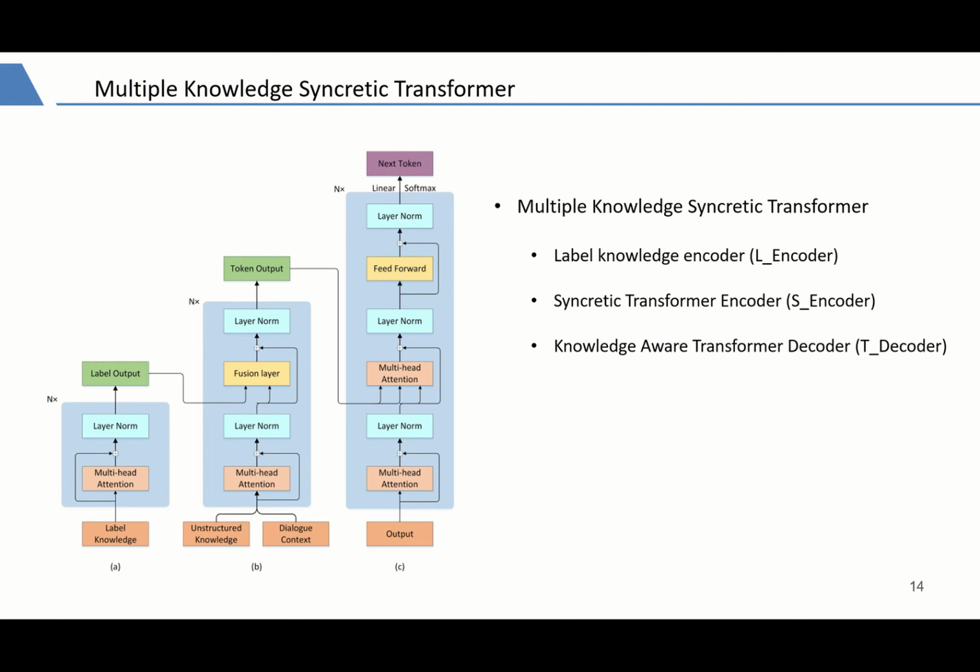First, this decoder takes the current utterance to do self-attention, and then it attentively reads the output representation from the syncretic transformer encoder by leveraging an extra multi-head attention layer. Finally, we employ a beam search method to select our best response during the fine-tuning process.